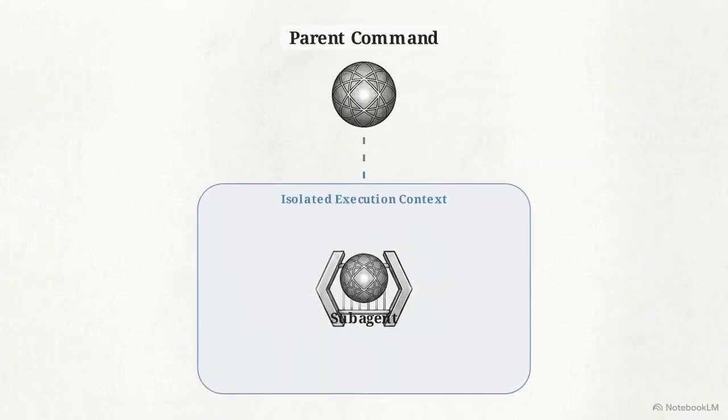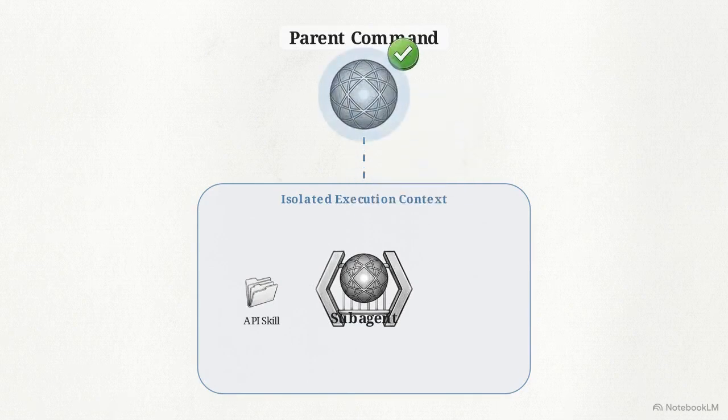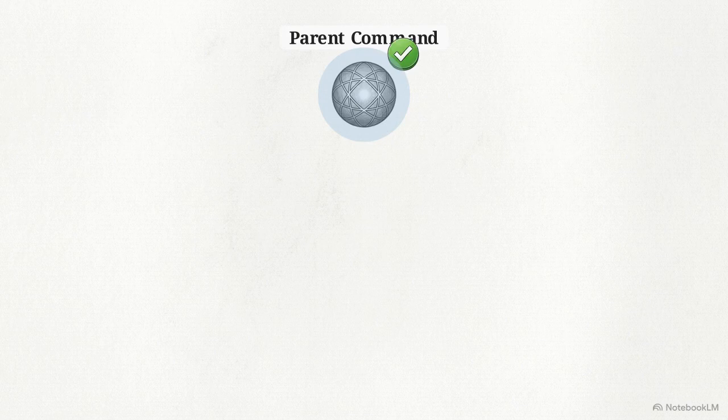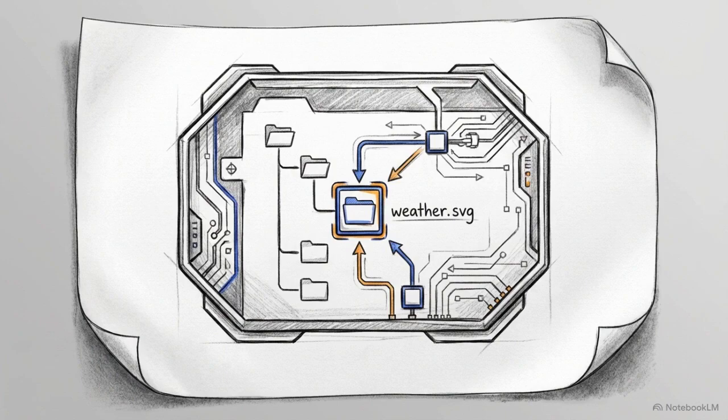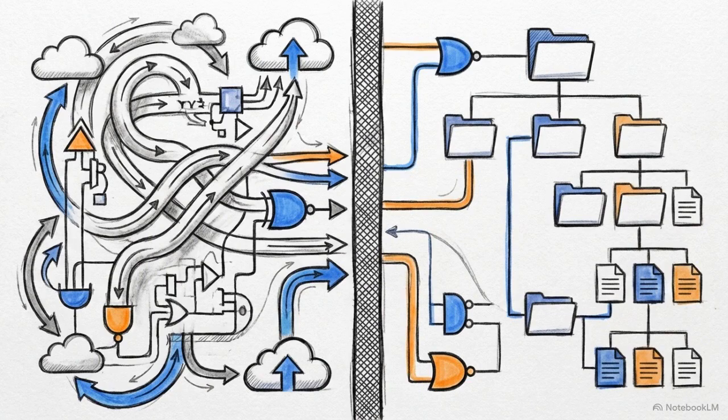After utilizing the skill to successfully pull the required external metadata, the subagent returns the isolated variable back to the parent command and instantly closes its context window. With the required data secured, the central command wakes back up and invokes a secondary, completely distinct output skill to write the final file artifact to the local disk. The agent interfacing with the external internet never touches the agent formatting the local files.